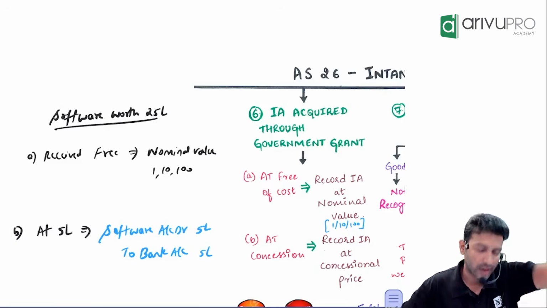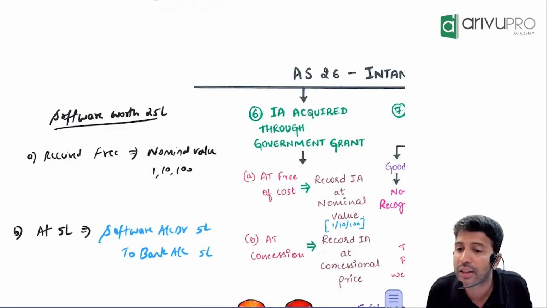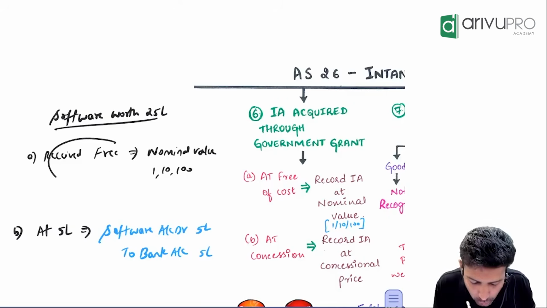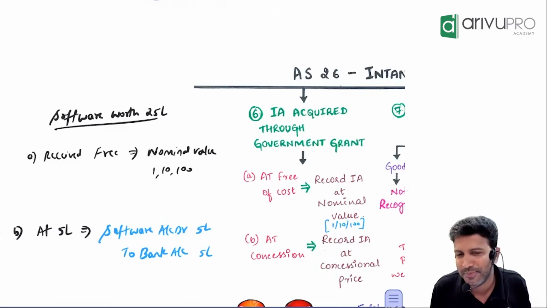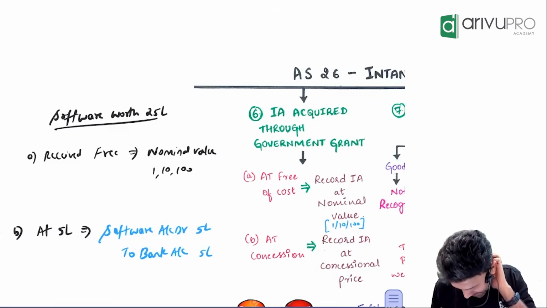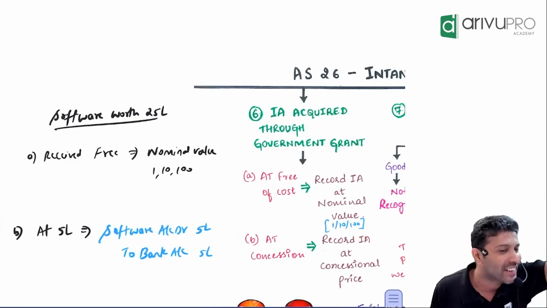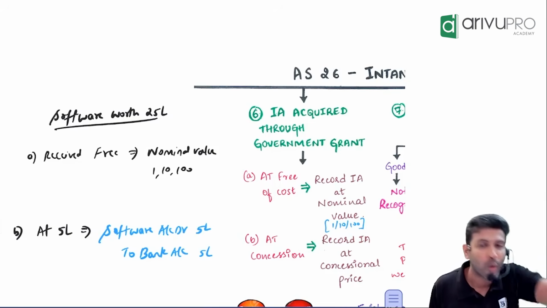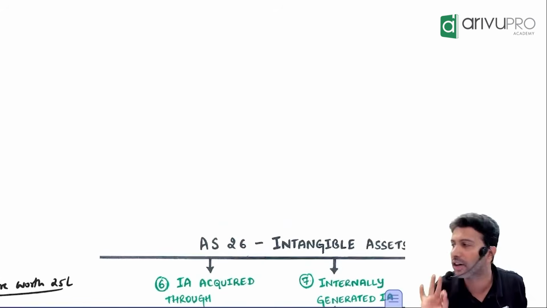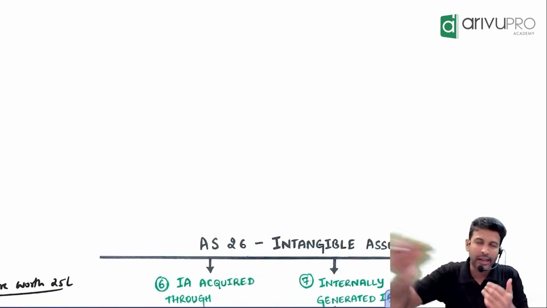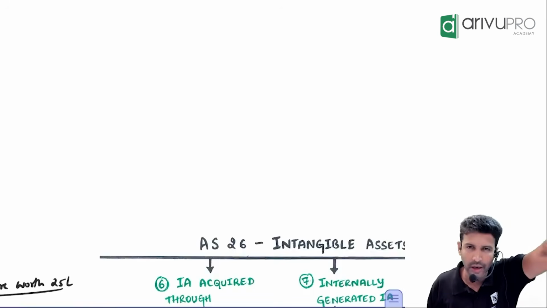Okay, there is a software which is worth 25 lakh. The government gave it to us for free. So we received software worth 25 lakh free. What should we do? Should we record it? So first I'll tell you the provision. As you will see in accounting standard 12 also, you must have learned this.